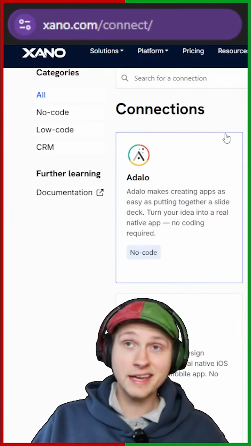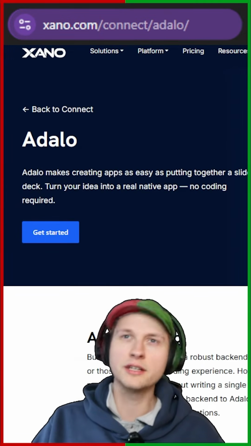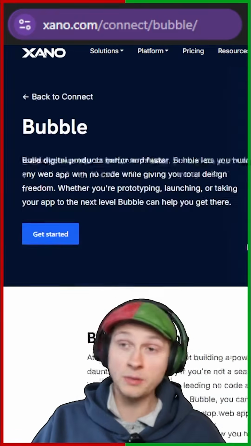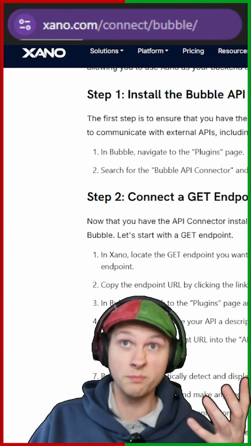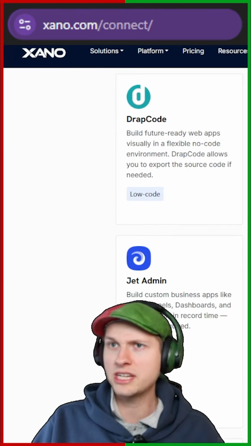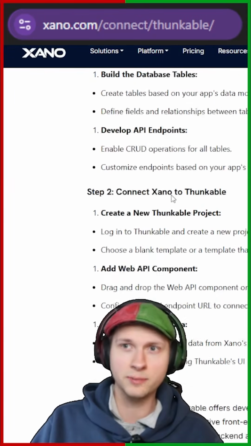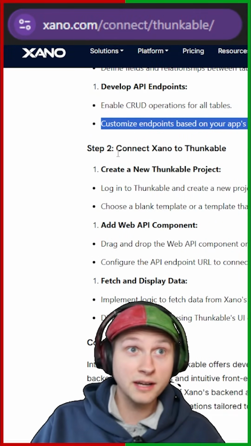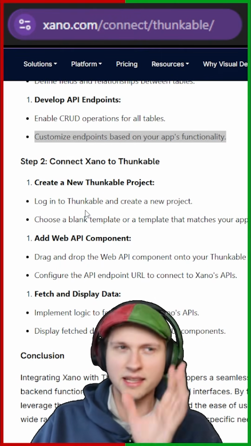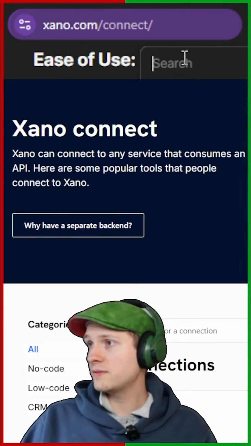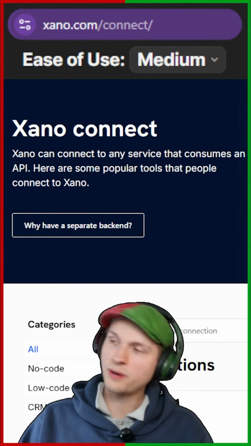The connection list they have is okay. They have guides for connecting to different app builders. Adalo, you need an additional plan on Adalo, which is a little annoying. Bubble, they do have a good Bubble tutorial, so if I need to do a ton of scale on Bubble, I may use Xano, but everything else seemed mid, and some of the documentation is down for things like Thunkable, it just says customize endpoints based on your app's functionality. Cool. Aren't you supposed to tell me how to do that? The other guides kind of suck. So ease of use, I am giving a medium. Maybe a hard, probably just medium.